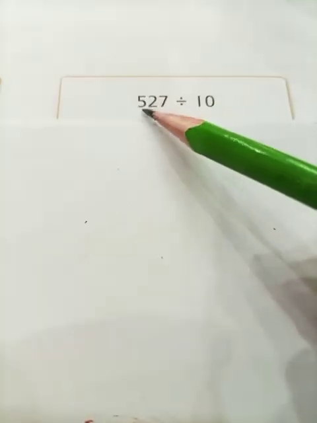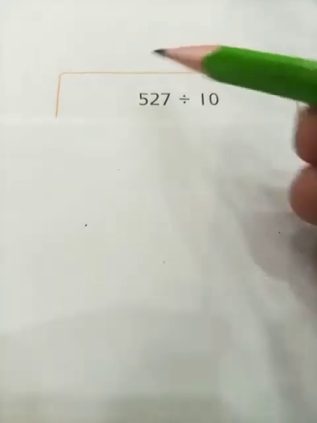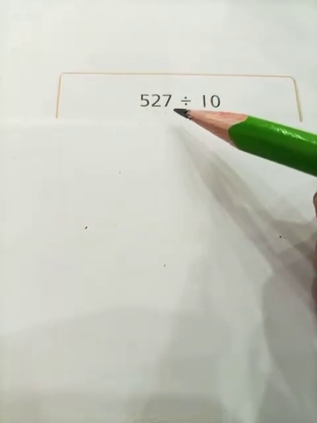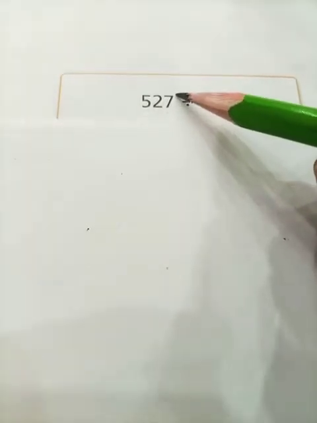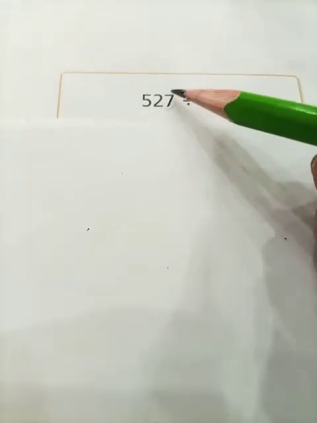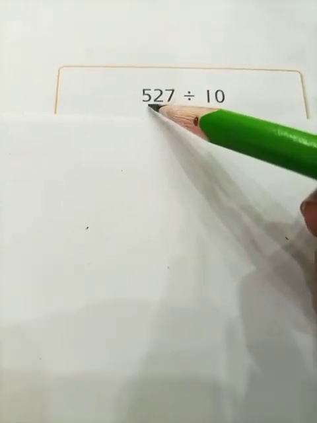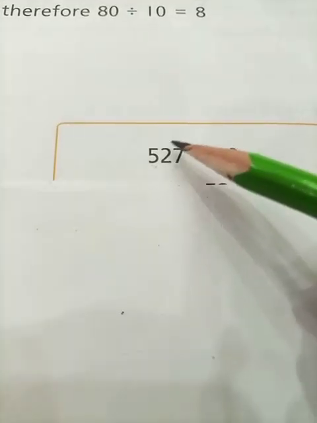Now look at this, students, we are going to divide the number 527 by the number 10. So students, in this, what is the number in the extreme right corner?